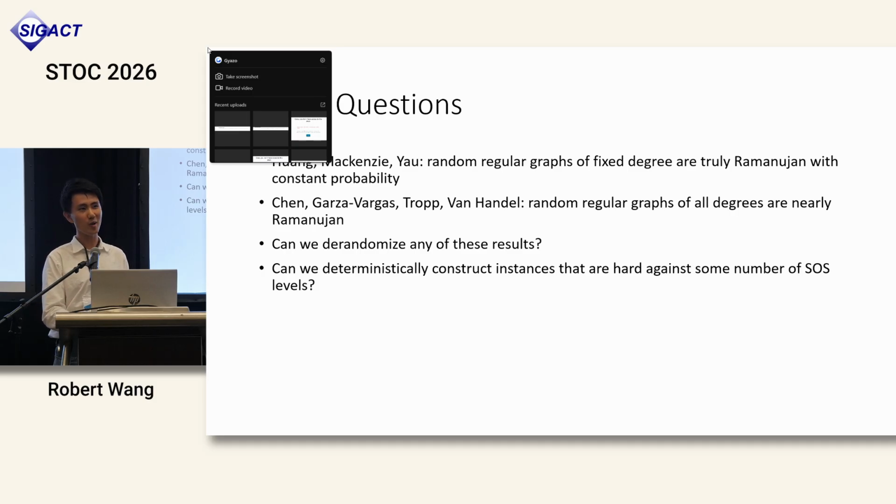So the question is, can we also de-randomize this kind of result? Another interesting question is, can we find a construction of near Ramanujan graphs that covers all degree regimes, from the constant degree regime all the way up to logarithmic or super logarithmic? There's a lot more to the paper that I didn't get time to go through, so feel free to ask any questions.